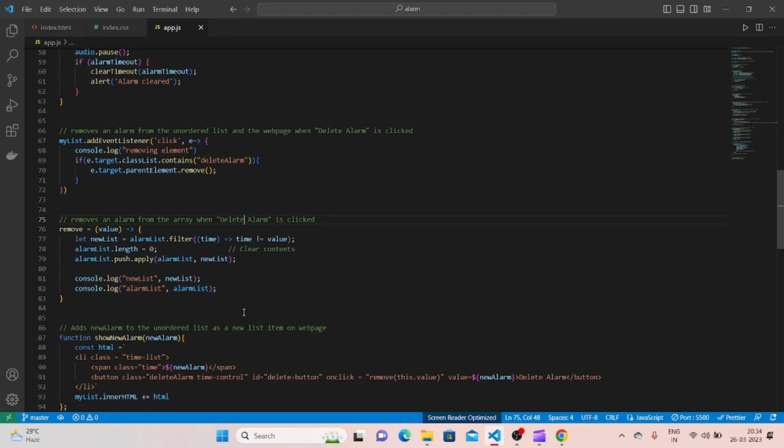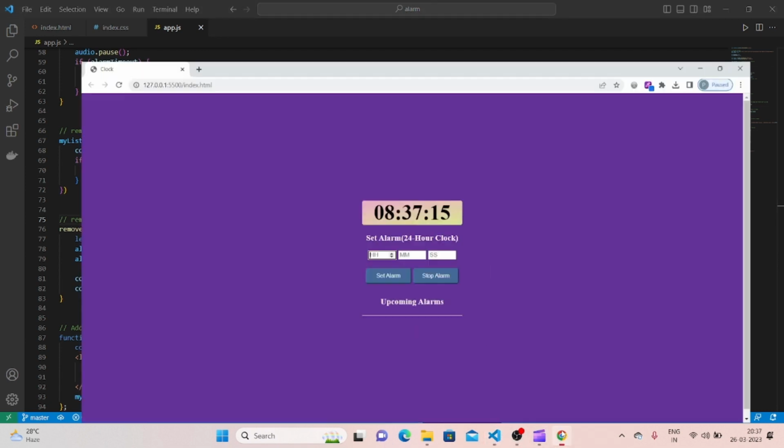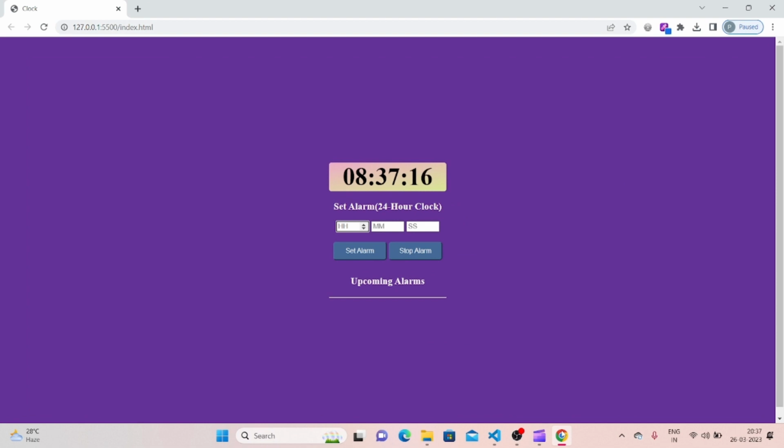Okay, now you can see that the alarm was ringing at the input timing. And when I click on stop alarm, the alarm was stopped. Let me first set the alarm.